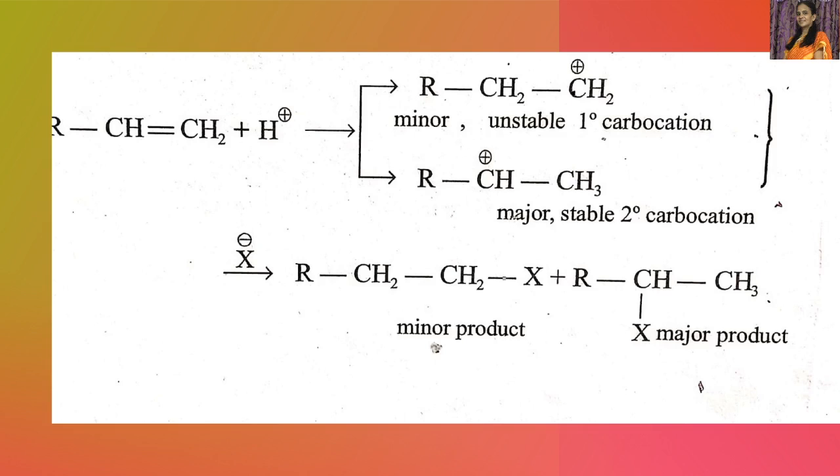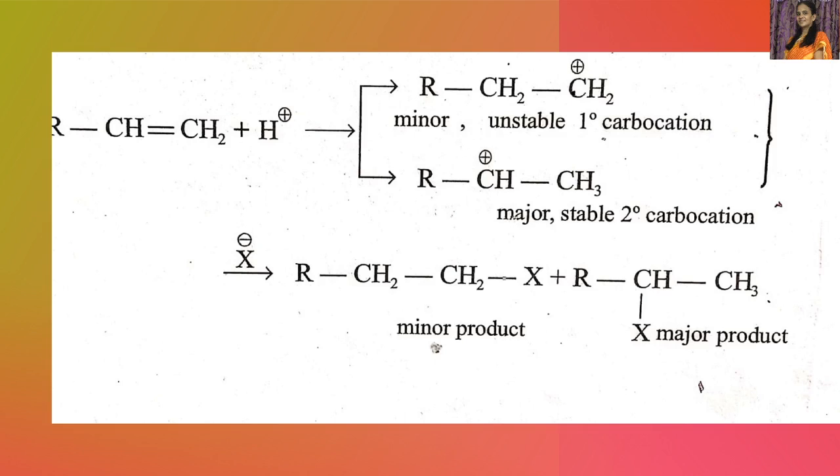If X minus goes to one carbon, we get X on that carbon, and if X minus goes to the other carbon, we get X over here. Let us see the products. If X minus attacks this carbon, we get the minor product. If X goes to this carbon, we get the major product, because according to Markovnikov's rule, the negative part of the reagent goes to the carbon with fewer hydrogens.